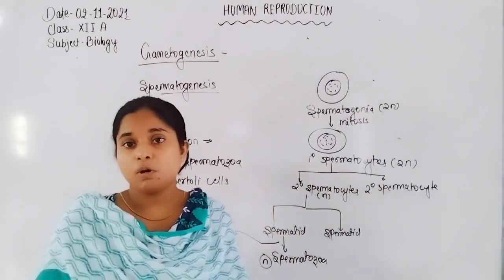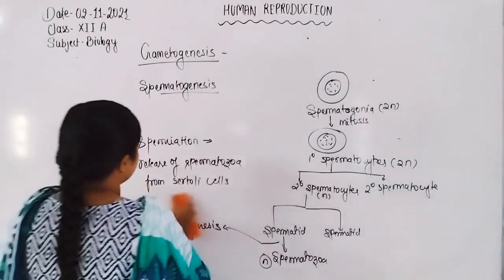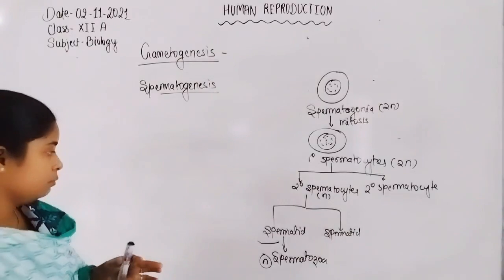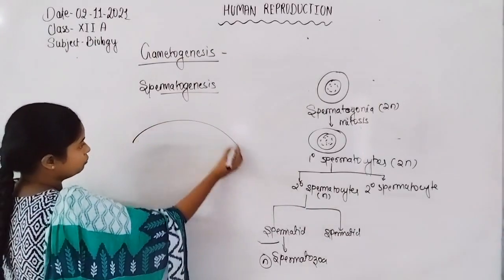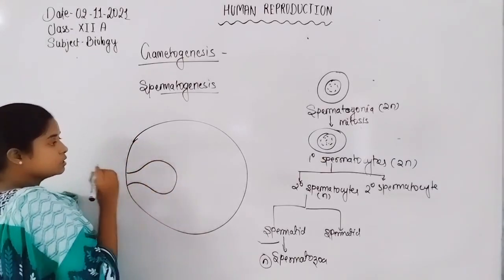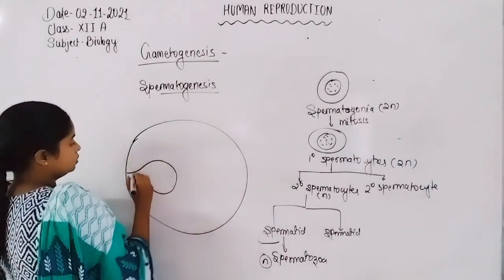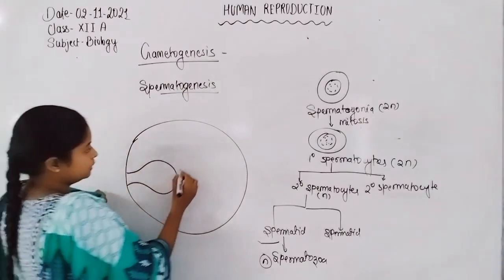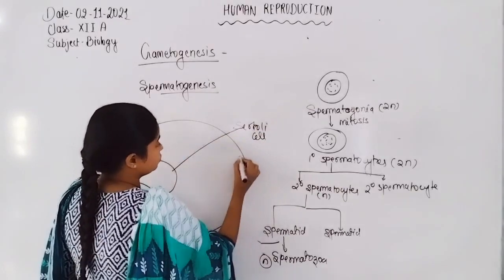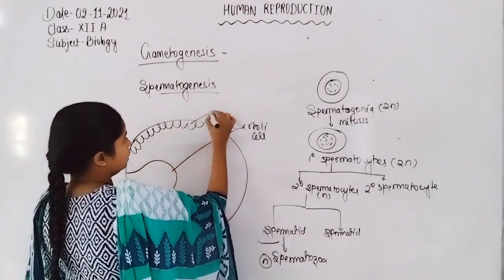Now let us discuss how the process takes place in the testes with the help of a diagram, with the help of TS of testes. Here I am going to draw a TS of a single seminiferous tubule, where both cells are present, Sertoli cells and germinal epithelial cells or spermatogonia.